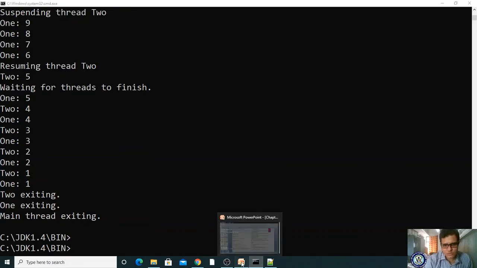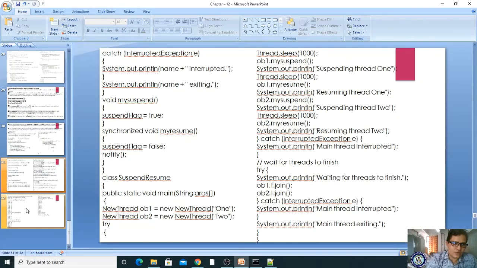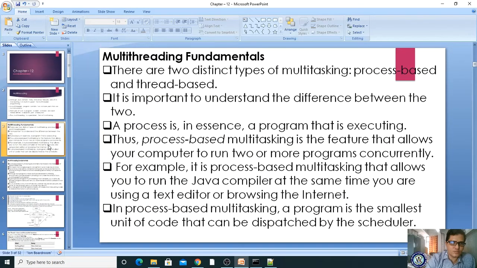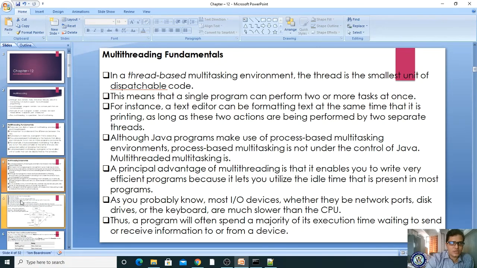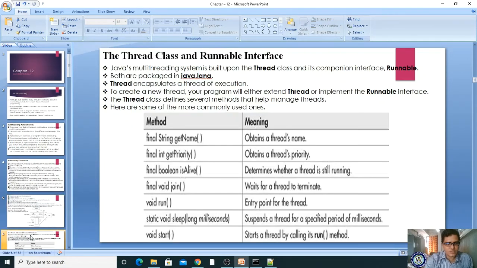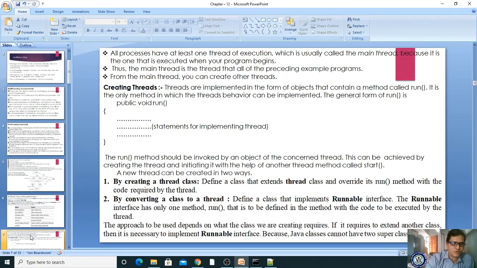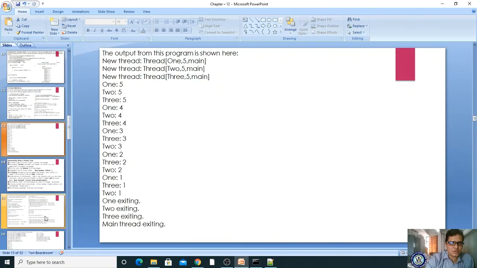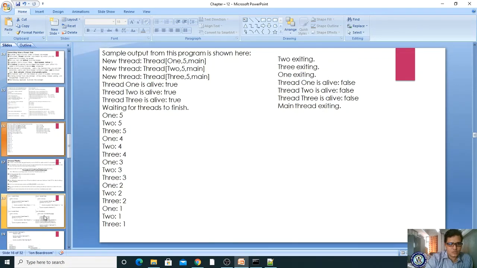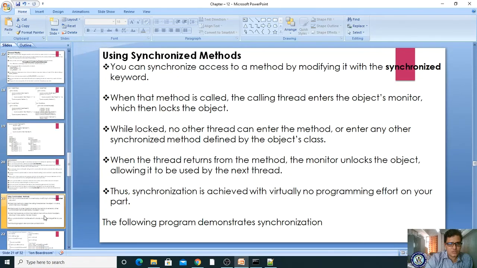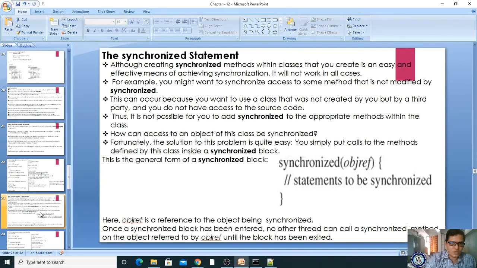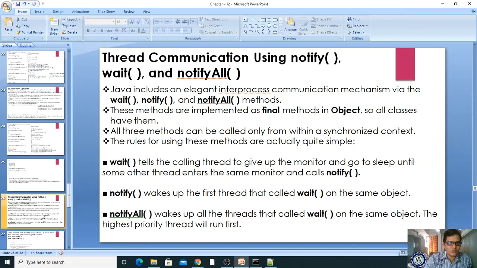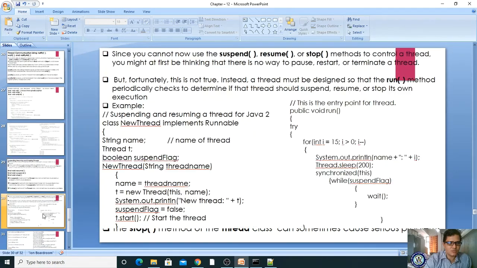Okay, so that is the end of this chapter, and in this chapter we have learned the thread concept, multi-thread concept, thread fundamentals, thread states, and thread methods. Thread methods are very important. The two types of creation of thread are very important, and synchronized is very important. The synchronized method, and the join and isAlive methods are very important. The wait, notifyAll, resume, and suspend methods are very important.